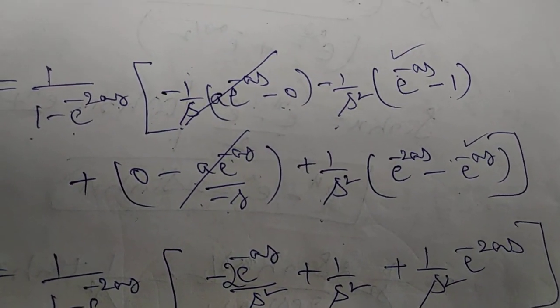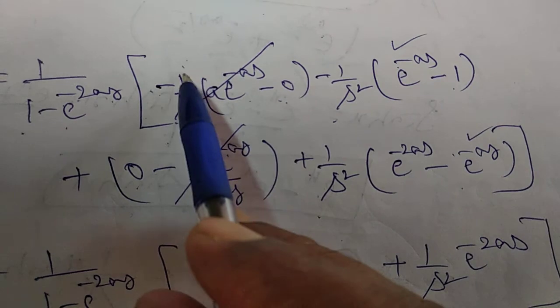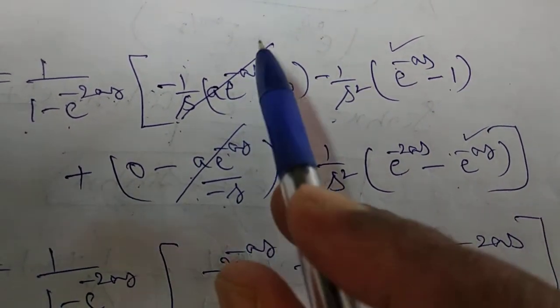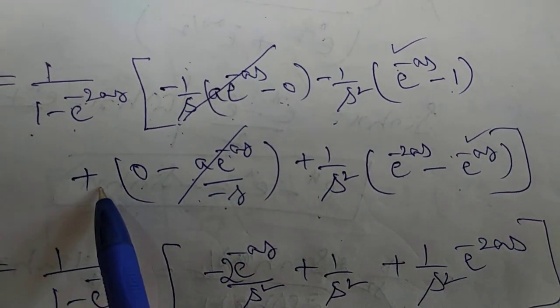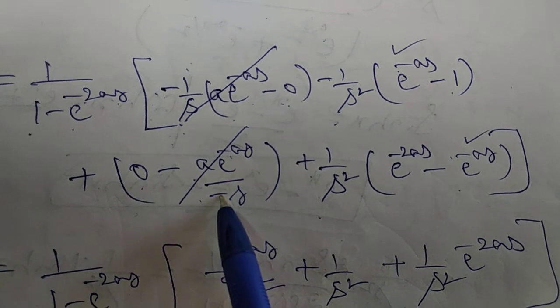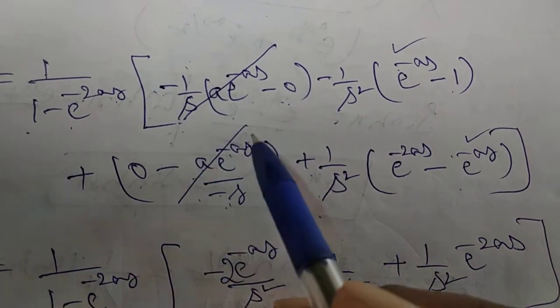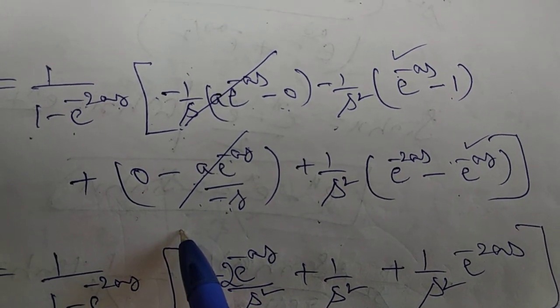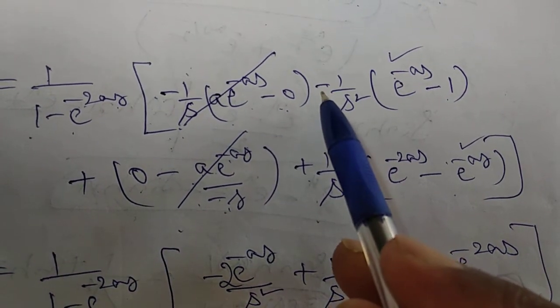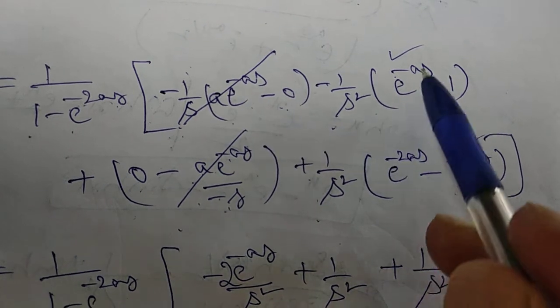How to simplify? See, minus 1 by s, a into e power of minus as is there. So here one term minus minus plus a into e power of minus as by s. So the minus term and plus term cancel. Next, you have to see here minus 1 by s square e power of minus as.